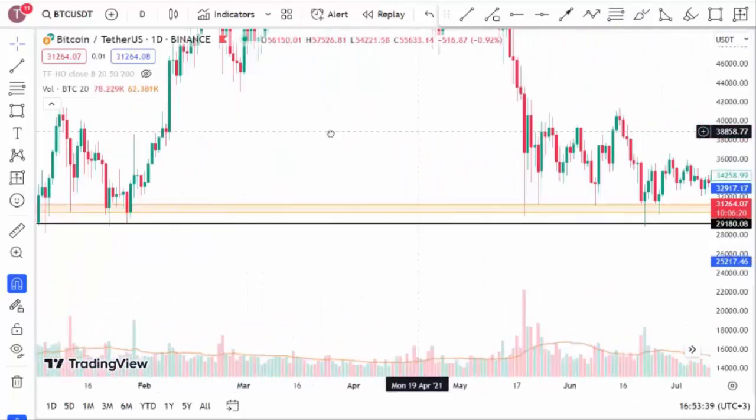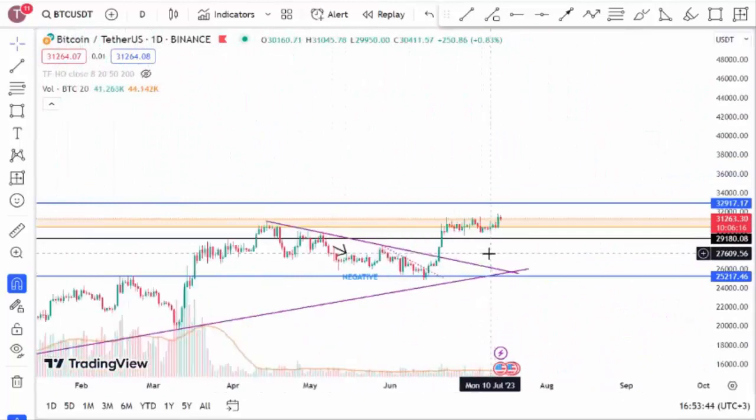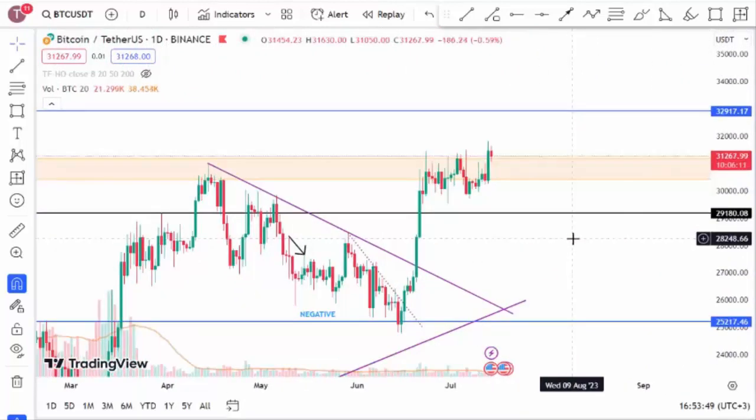Because if this important support is broken to the downside, we could potentially see it drop back to the $25,000 levels. So, caution is required. Let's emphasize again that this level is important. Let's slowly wrap up our video.